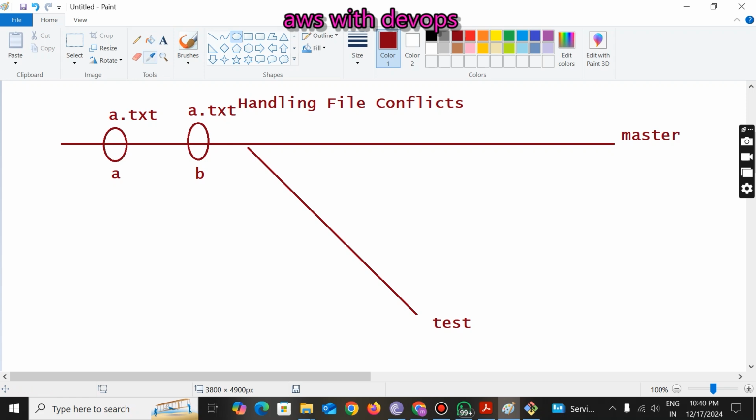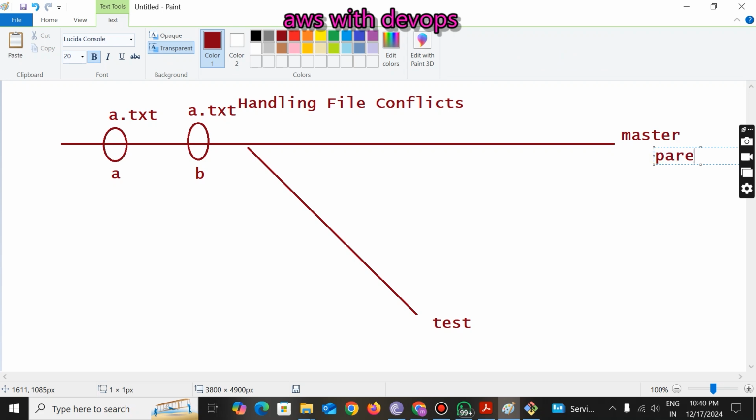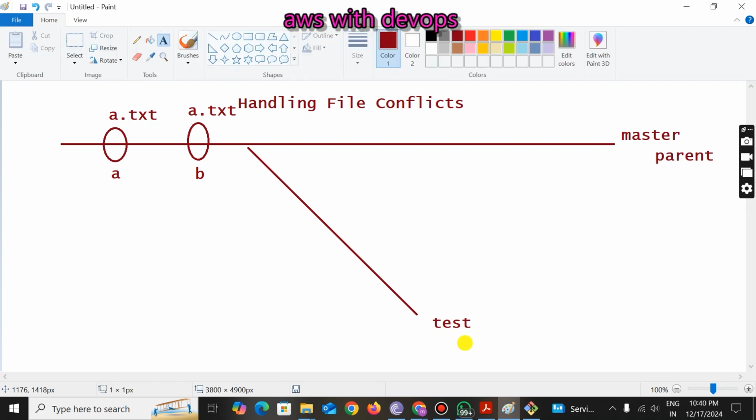The commits which are there in the master branch will get copied into the test branch. It means the code is getting copied into the child branch. Master is nothing but the parent, and this is nothing but the child.